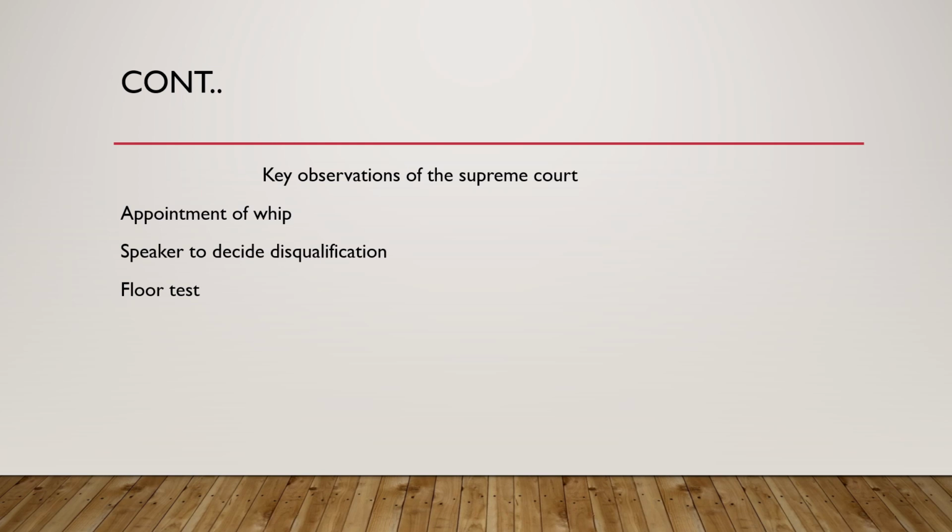Then we discussed the ordinance making power of the President and Governor, what acts it was contained in, and where it is mentioned in the Constitution. For example, for the President it is Article 123. Please remember that Article 123 is the power of the President to promulgate ordinances during the recess of Parliament, and Article 213 is the power of the Governor to promulgate ordinances during the recess of the legislature.